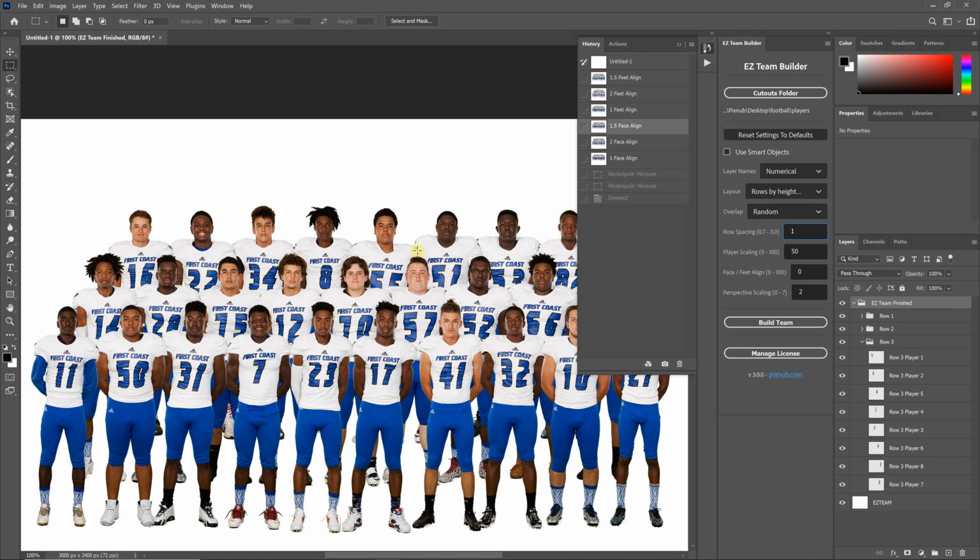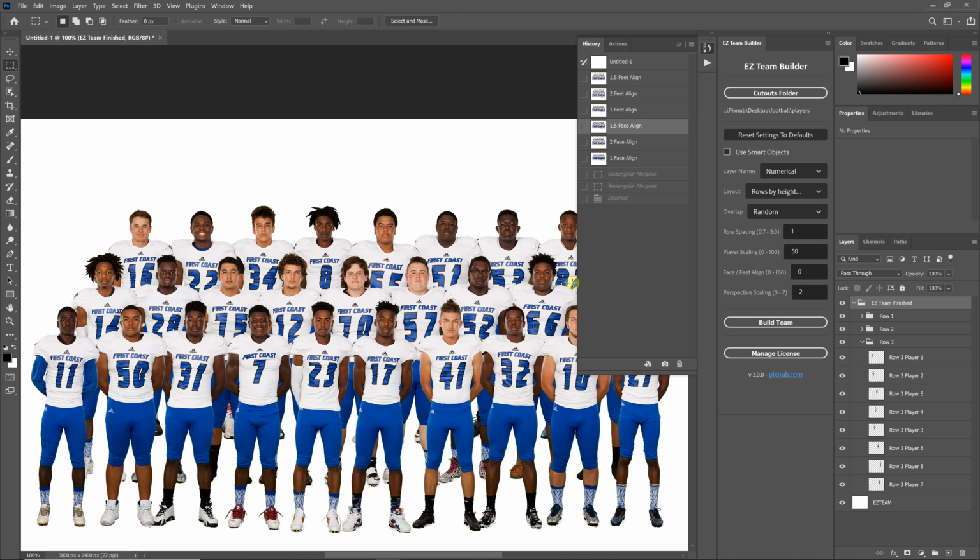Now you're only going to get more if you're using the rows by height. If you're doing a random build or a by file name build, you're not going to get that added difference from one row to the next, because the row up is not going to be on average taller than the row below it if you're using a random build.